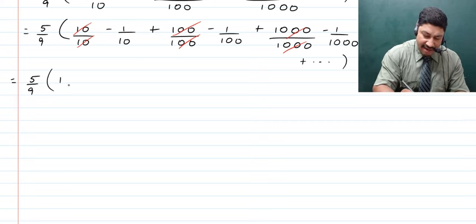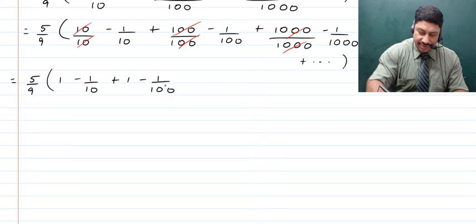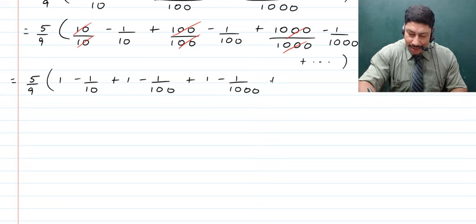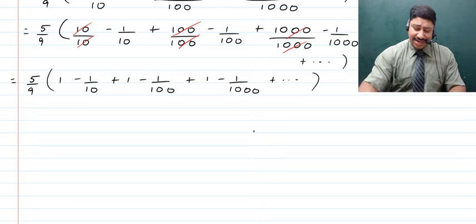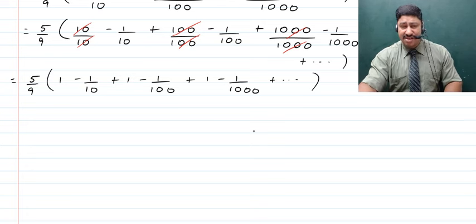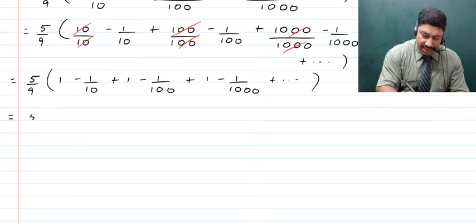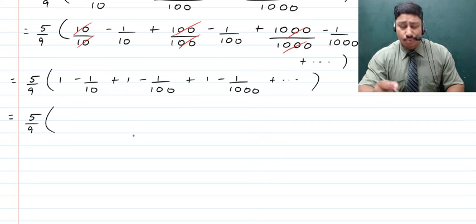And here further we have 1 minus 1 upon 10. Next we have 1 minus 1 upon 100. Next we have 1 minus 1 upon 1000, right? And all of this is going to continue up to n terms. Next now, children, we get to see that this has become pretty simplified, and we can even see a geometric progression. For that matter, next what we do is we can now write this as 5 upon 9, and we can accumulate all of these ones.